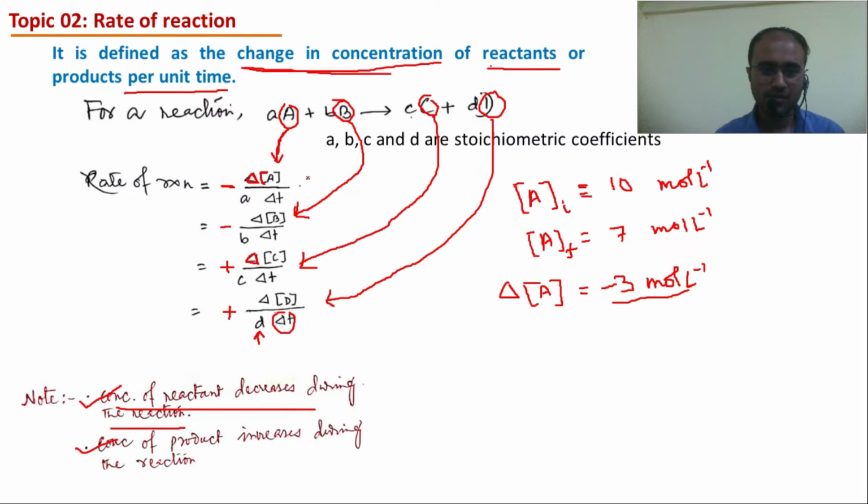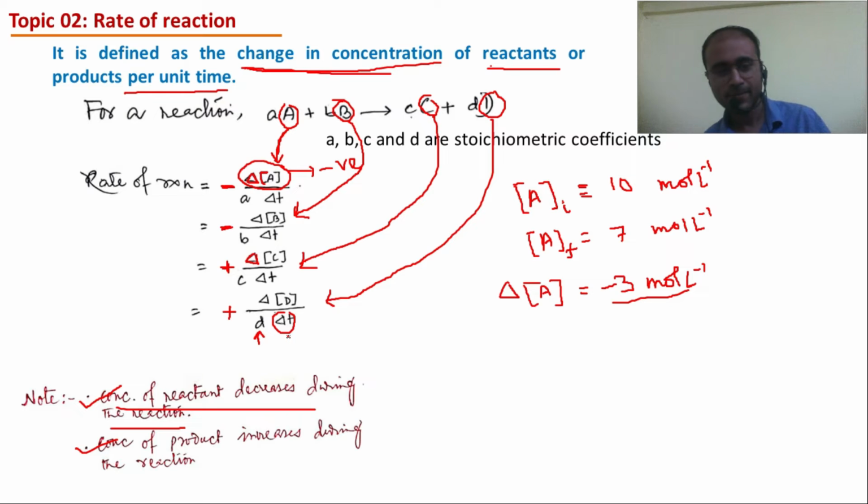That means the change in the concentration of a reactant is itself a negative quantity. Thus, we put a negative sign before the expression to ensure that this negative sign gets multiplied with the negative sign of the change in concentration of the reactant, to get the overall result positive. Similarly, in the second expression also we put a negative sign because it is also in terms of a reactant. I hope it is clear.